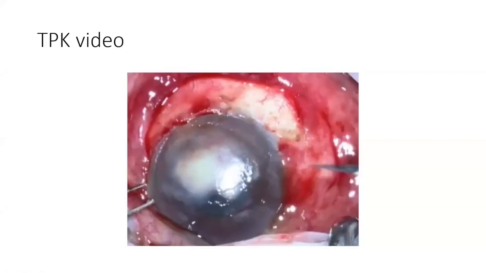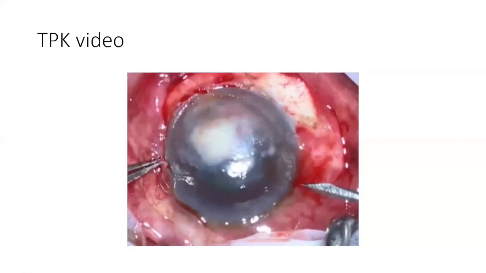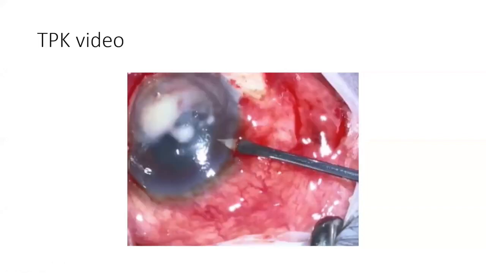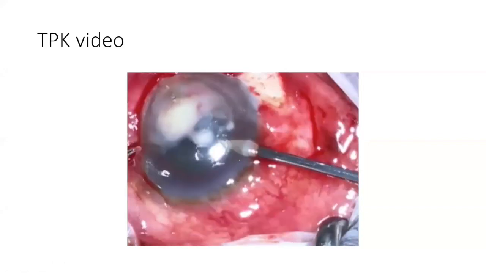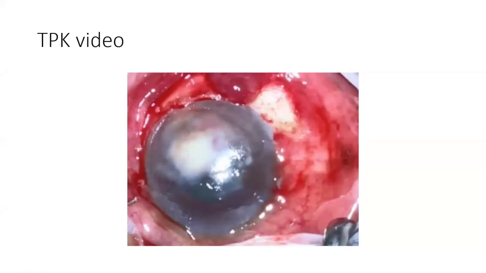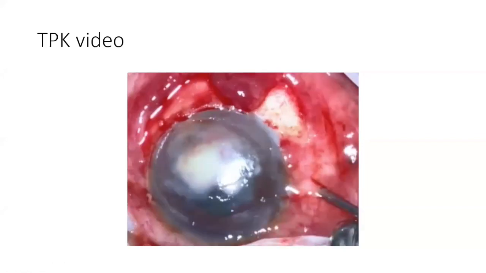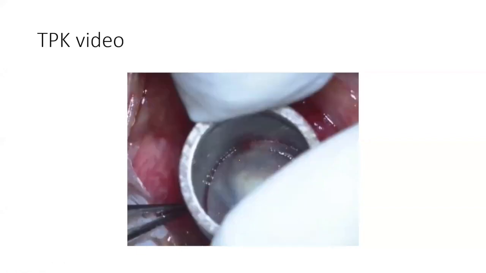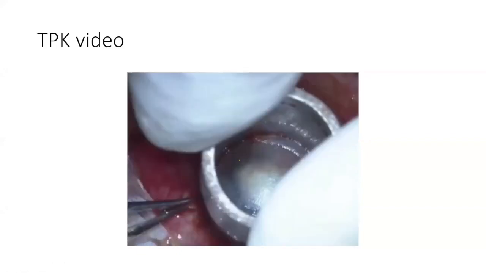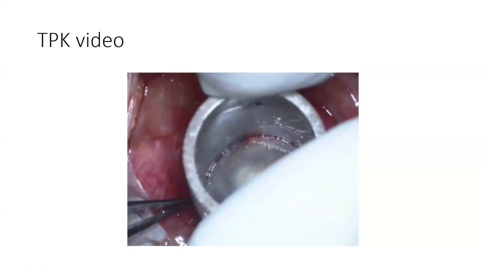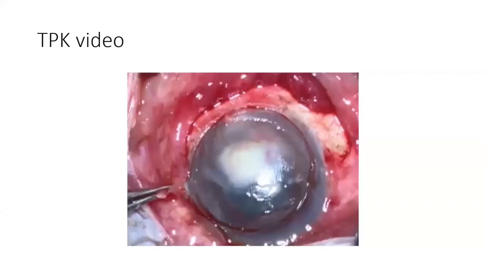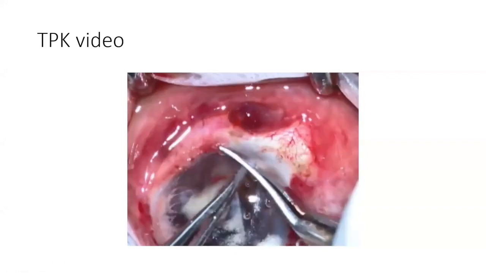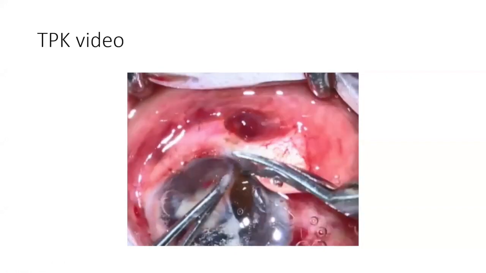Make sure that you have an anterior chamber entry with viscoelastic filled in the anterior chamber so that you do not decompress the cornea suddenly. Center the trephine on the lesion and go only in one direction till 80% of the depth. Use the right and the left corneal scissor to get rid of the damaged cornea.